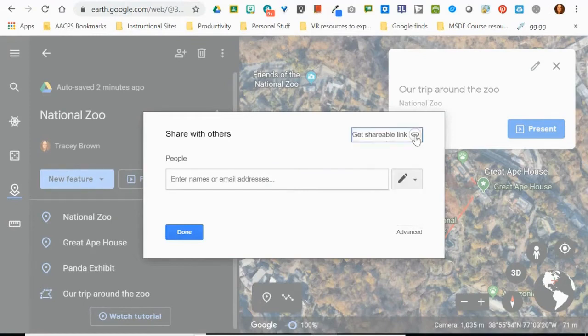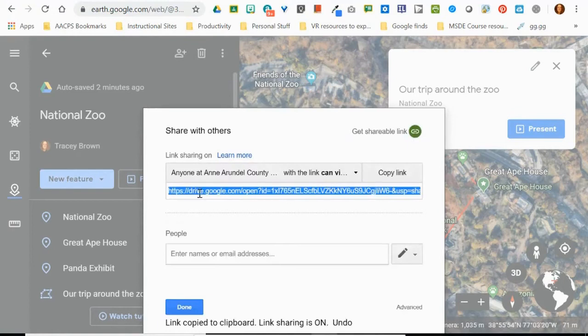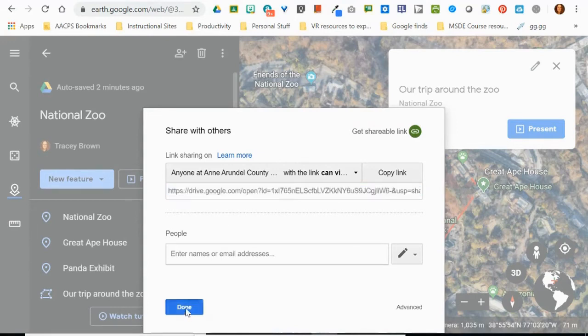You even have the ability to click up here to get a shareable link. And then you could take this link and give it to anybody and everybody who wants to see your project and make them all viewers on it. So if you don't have the ability to present to them face to face right now, you can take that link and give it out to them as well. I'm not going to share this. I'm going to go ahead and click done.